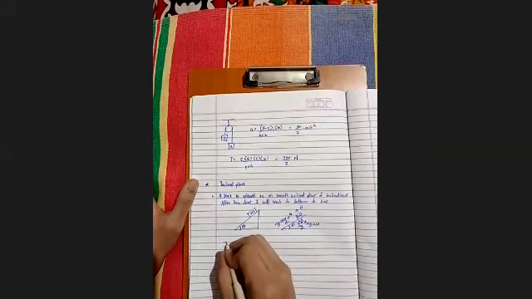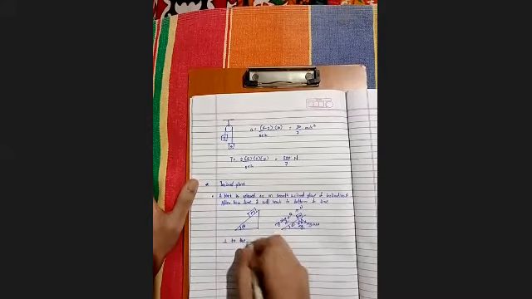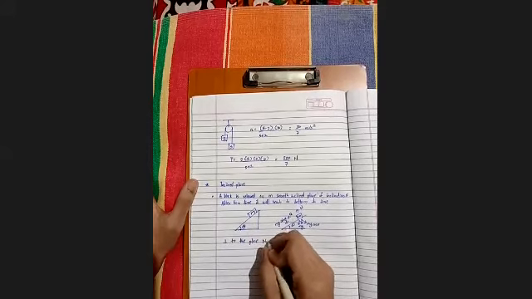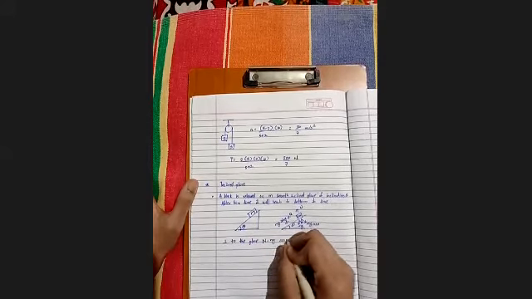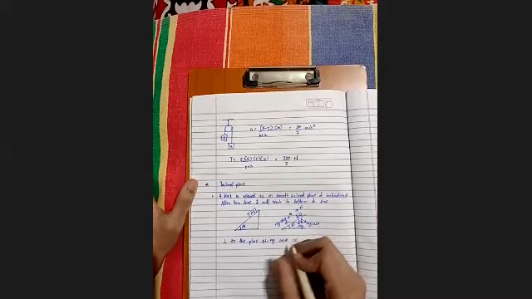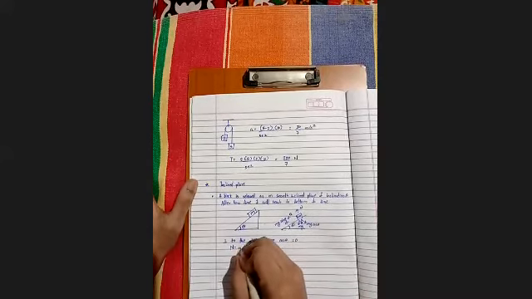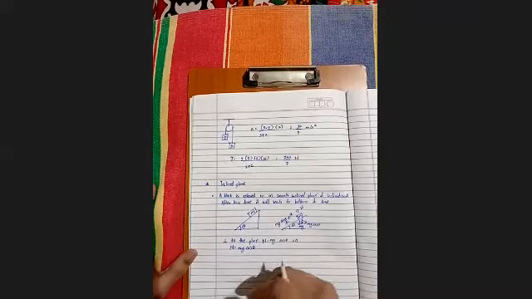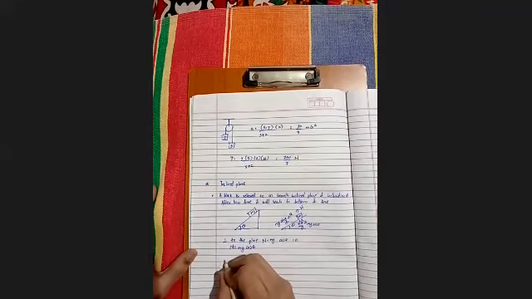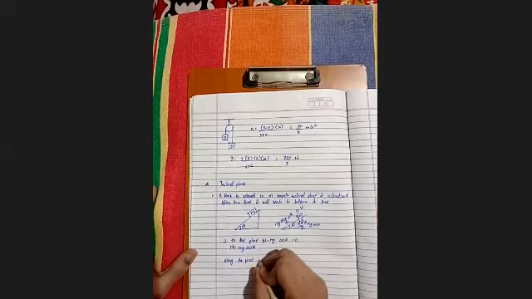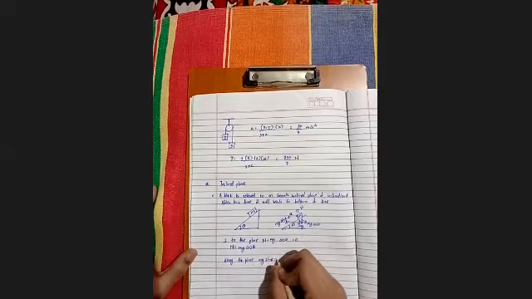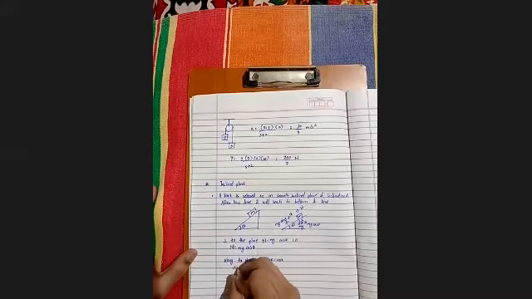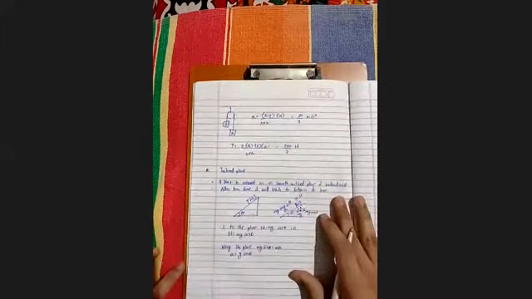So perpendicular to the plane, we'll be getting N - mg cos theta = 0, and further N = mg cos theta. Along the plane, mg sin theta = ma. So here a = g sin theta. So this is for the inclined plane.